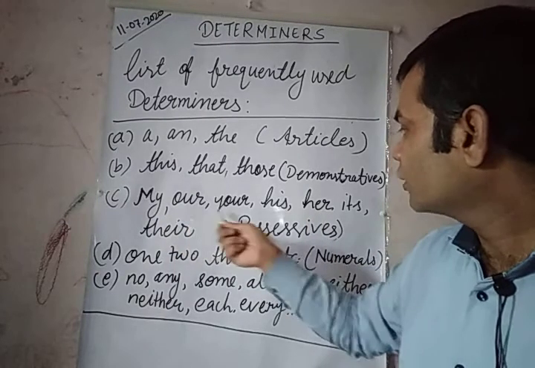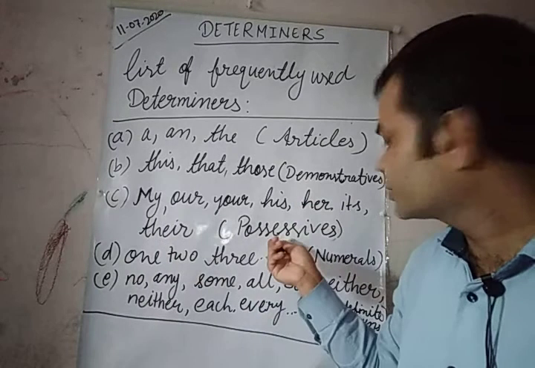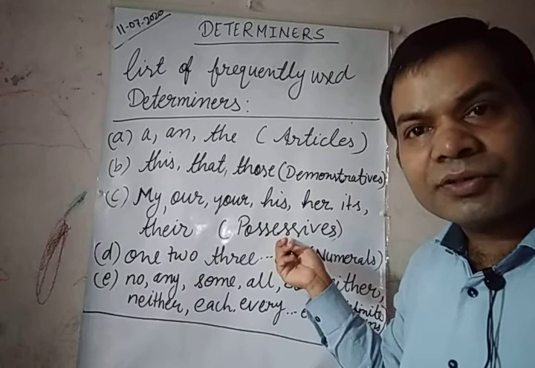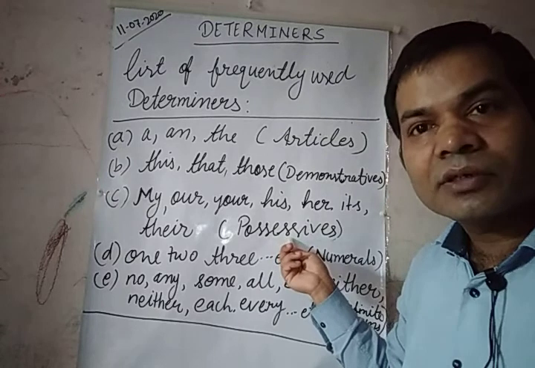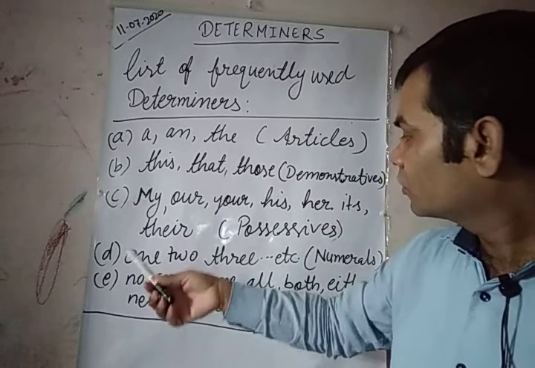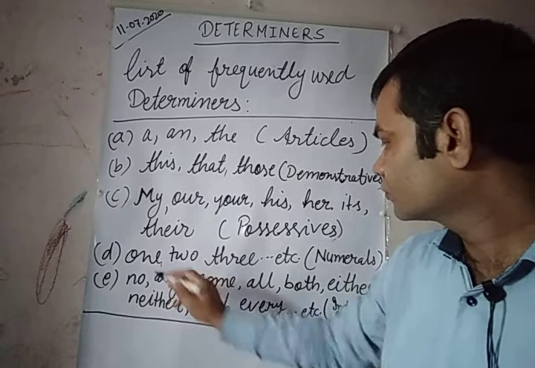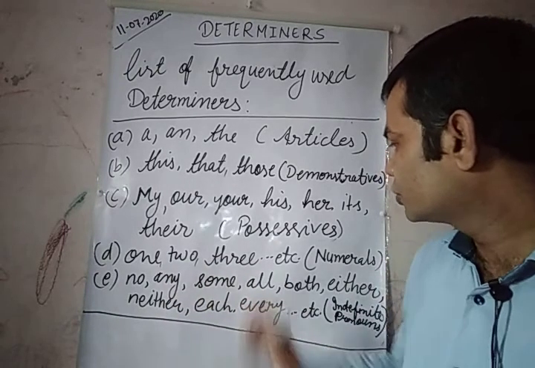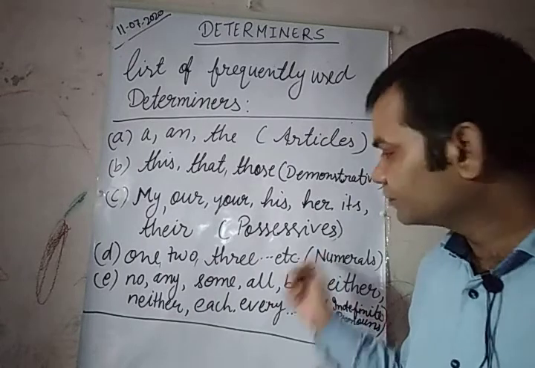My, our, your, his, her, its, their. Possessive adjectives, not possessive pronouns. Okay. One, two, three, etc. Numerals.